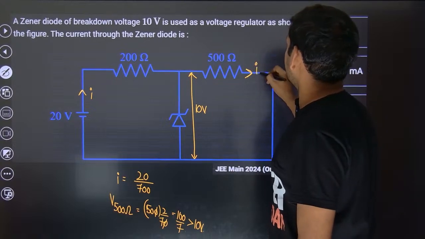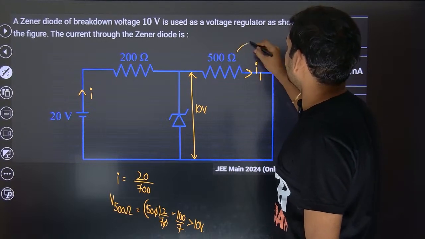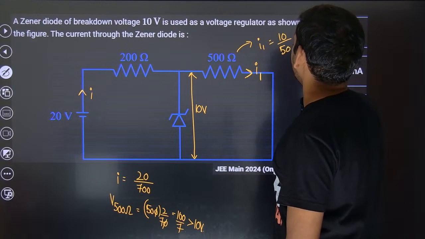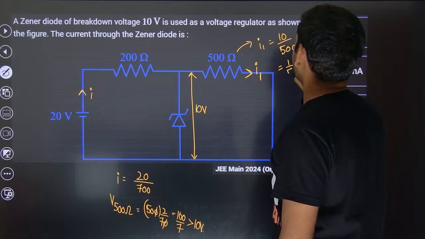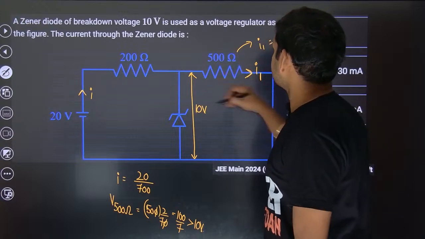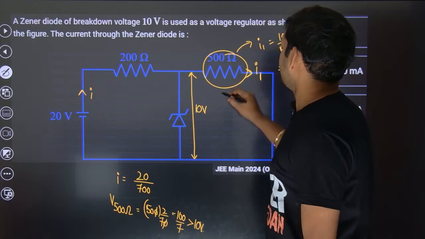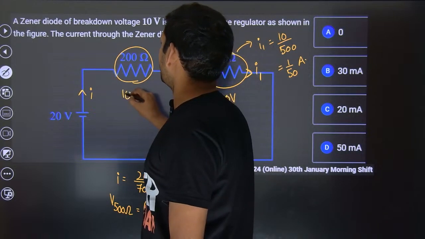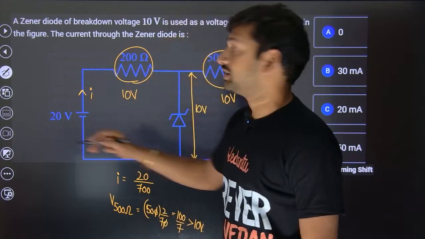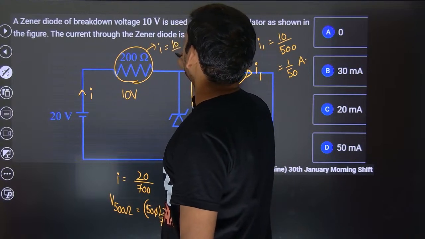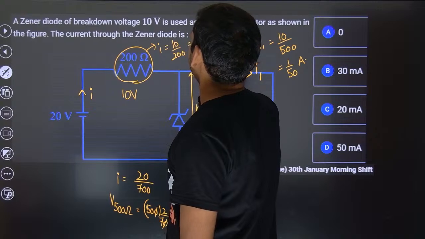So the current in this, I'll take it as some I1. Then I1 is going to be 10 by 500, which is 1 by 50 amps. If across this one there is 10 volt, then across this one, how many volts? Obviously 10 volts, because the total should be 20. Then what is the current flowing through this one? 10 divided by 200, which is 1 by 20.